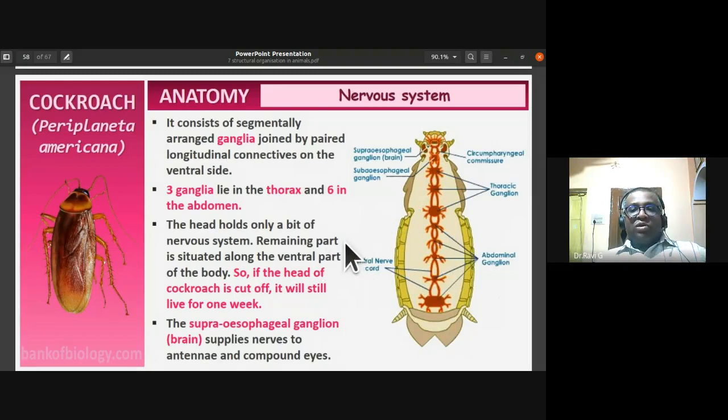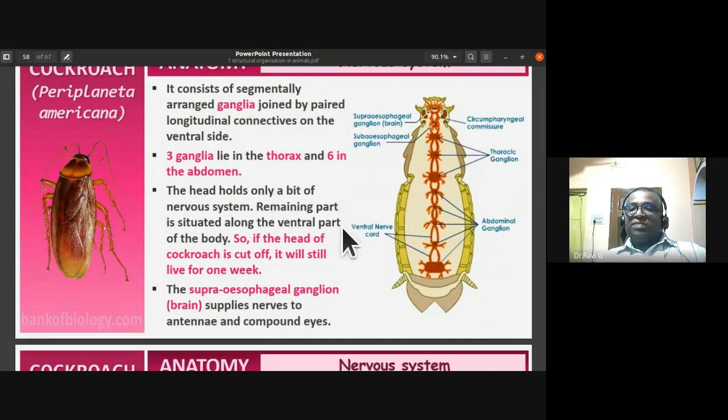The head holds only a bit of nervous system. The remaining part of the nervous system is situated along the ventral part of the body. So if the head of cockroach is removed, it will still live for 1 week. Such examples are done. Anyway, supra means above, the supraesophageal ganglion, above the esophagus. So it is the brain.